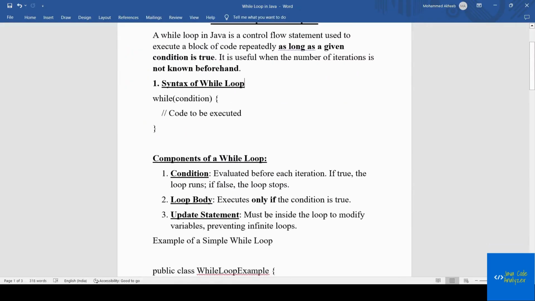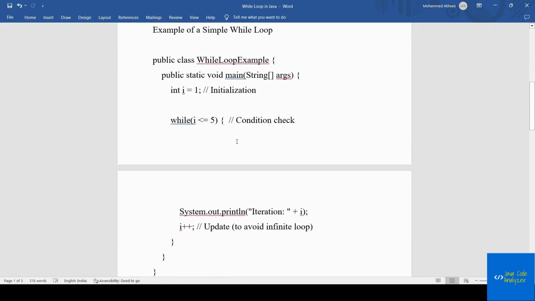To give a simple program, let us take this one. This is a while loop. A while loop also has an initialization, a condition check, and an increment, but they are written in different places. And when do we go with a while loop? When we are not aware of the number of iterations we need to perform for a set of code, at that particular time we go with the while loop.